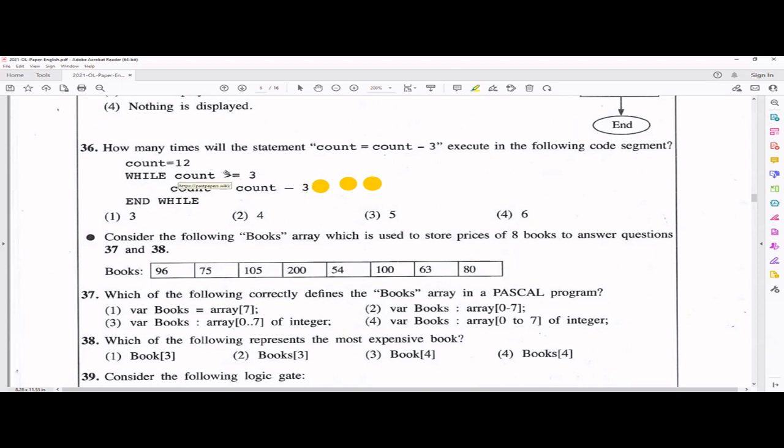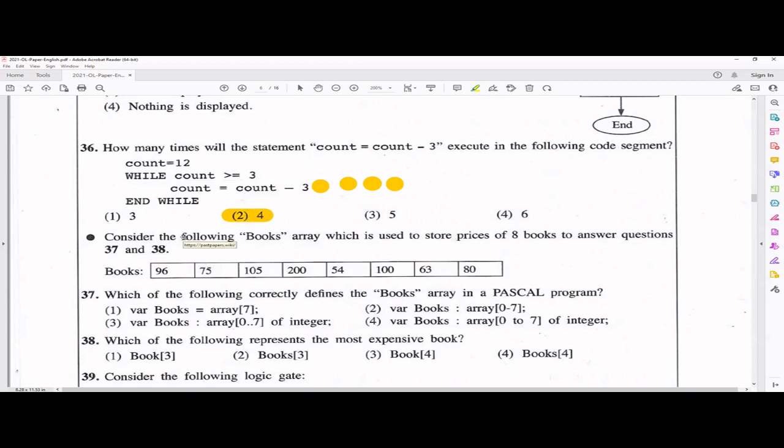Okay, 3 is not greater than 3, but 3 is equal to 3. So you come here, count minus 3, you do it again. So that means 3 minus 3 is 0. Then you come here, 0 is not greater than 3. So you come out of the loop, right? So that means this particular line was executed 4 times.